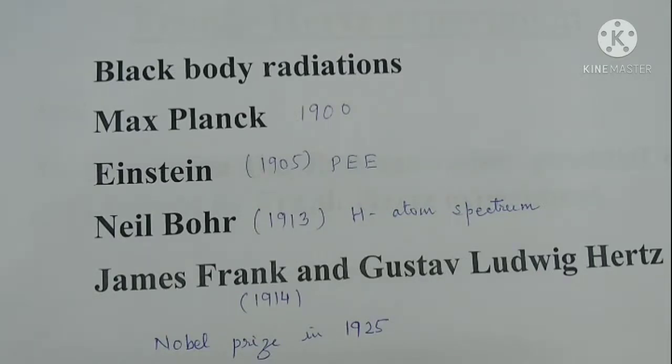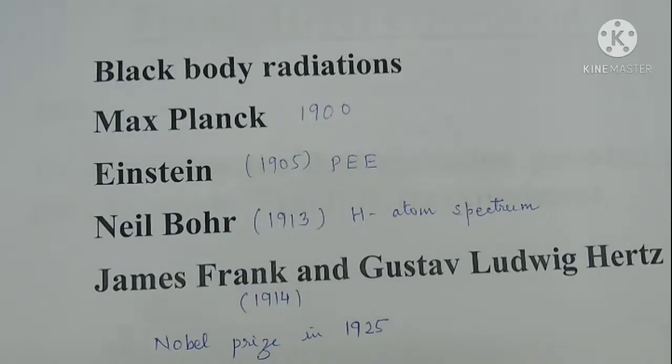This experiment provided crucial evidence in favor of Bohr's theory and was a key in the development of quantum theory. Frank and Hertz shared the Nobel Prize in 1925 for this discovery.